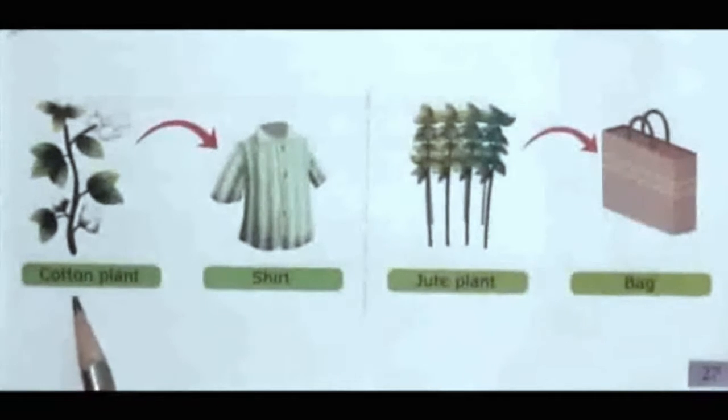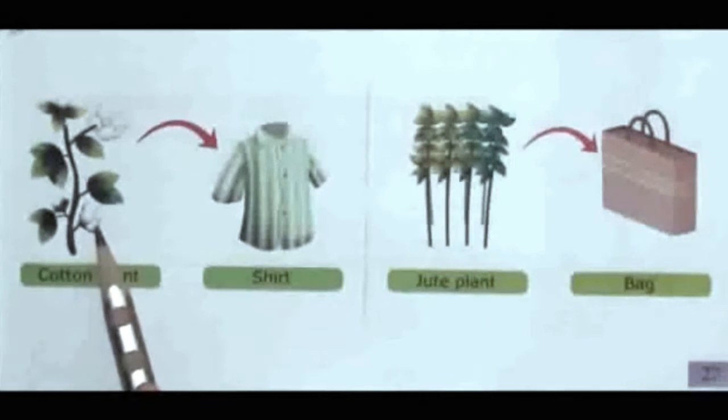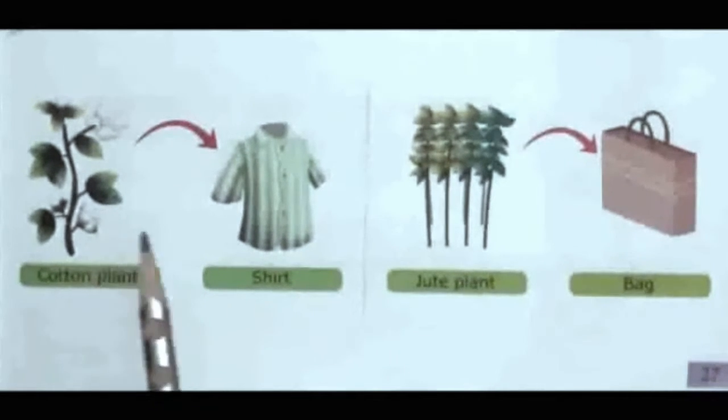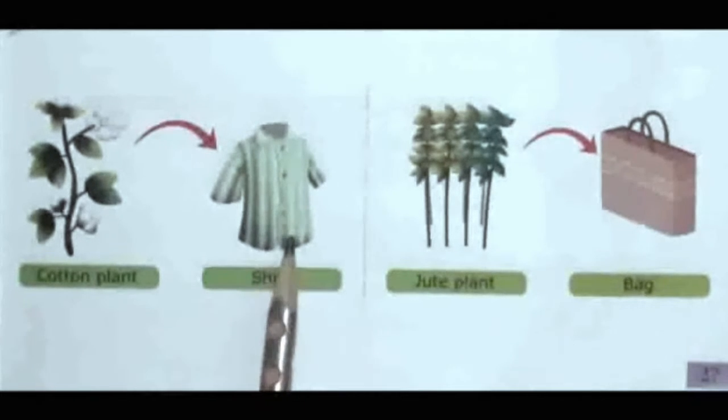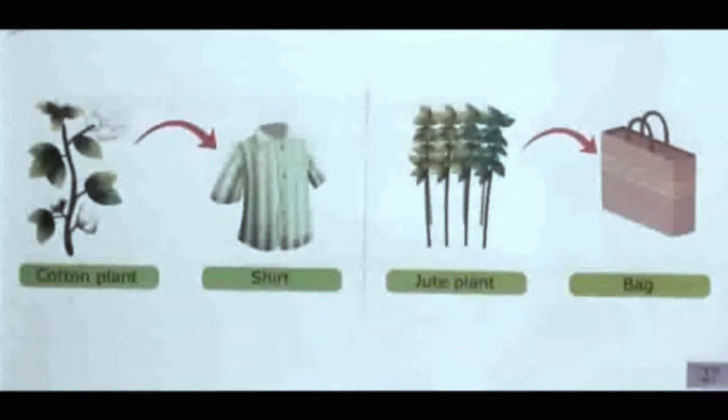We get cotton from cotton plants and it is used to make shirts, t-shirts, kurtas, frocks, etc. Similarly, we get jute from the stem of the jute plant and it is used to make bags, ropes, mats, etc. These are the fibers that we get from the plants.